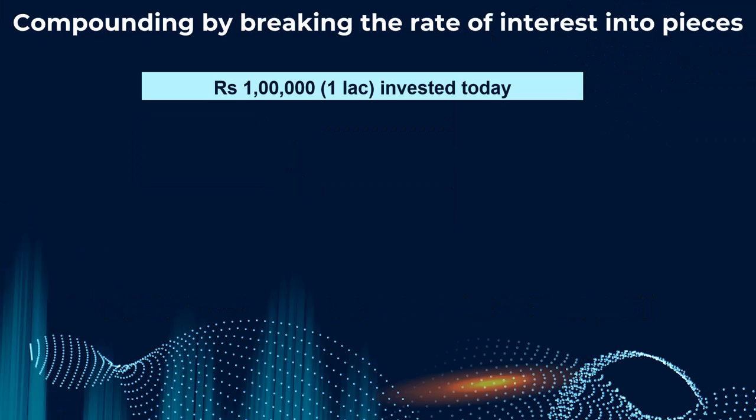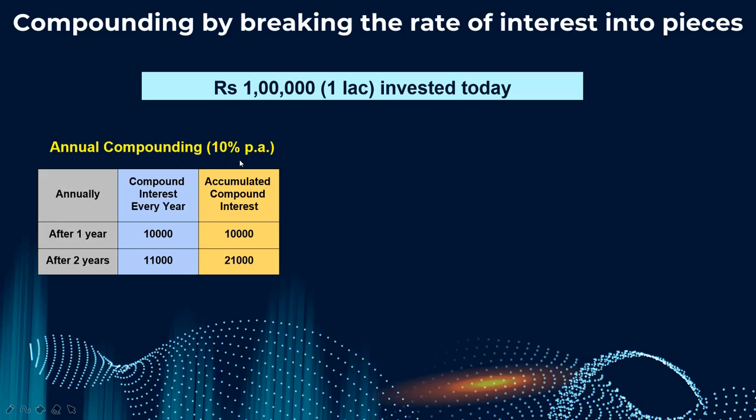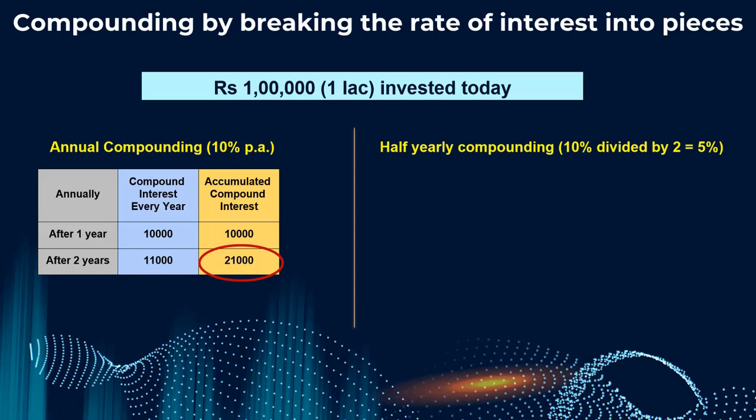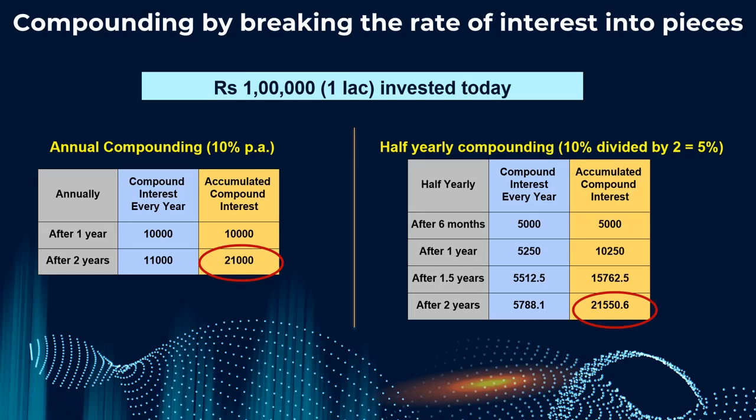Let's see again. 1 lakh rupees you have invested. If you do annual compounding, we will end up having 21,000 with the compound interest we just saw. But let's say we divide this into two parts, half yearly, so 5% every half year. What will you see? Oh my God, the amount has increased by 550. It is increasing. Why?